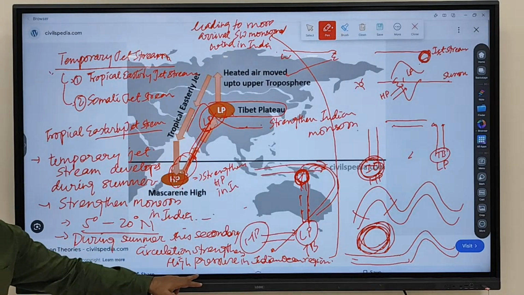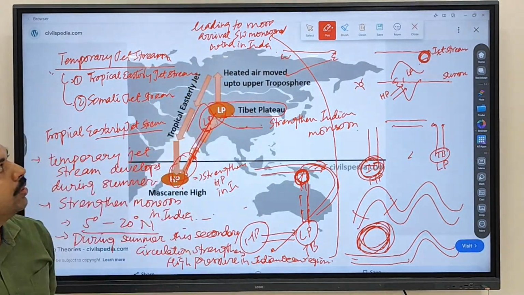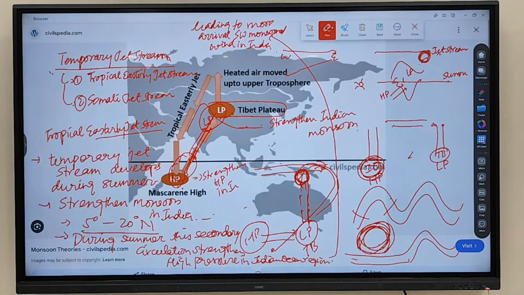High pressure is strengthened in the Indian Ocean region, leading to more arrival of southwest monsoonal wind in India.